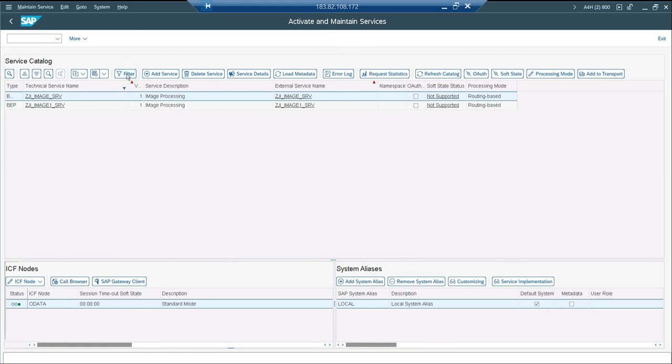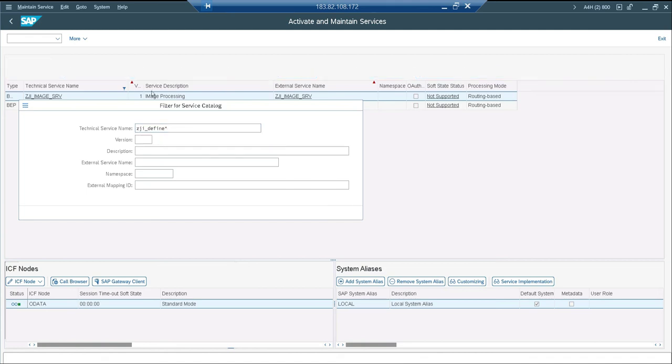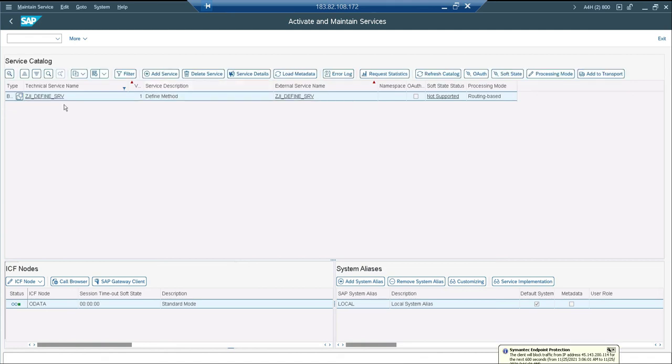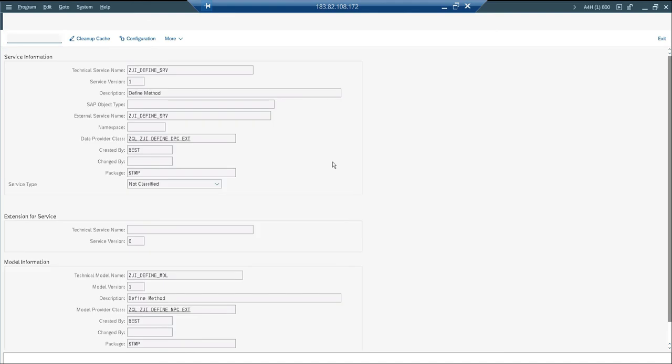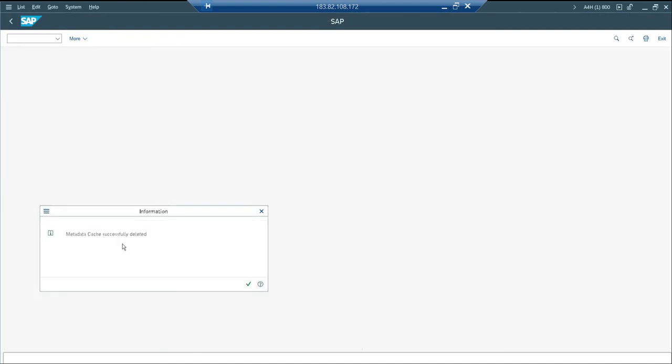So get the service for which I need to clear the cache. Okay, define is there, and go here. This is one of the ways to clear the cache. Click the service implementation button, and here you have an option called cleanup cache. Just click it. It will show that the metadata cache was successfully deleted.